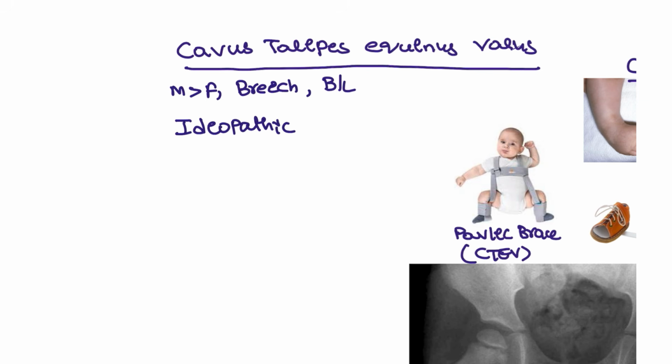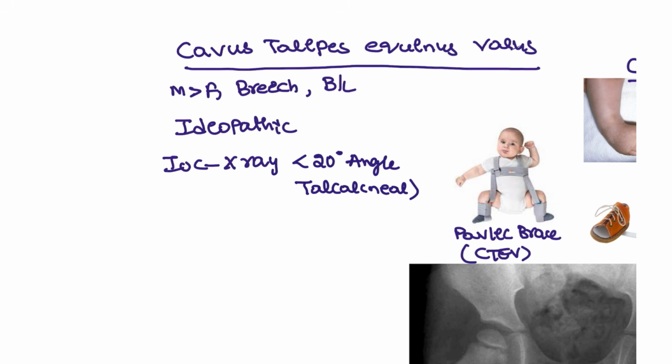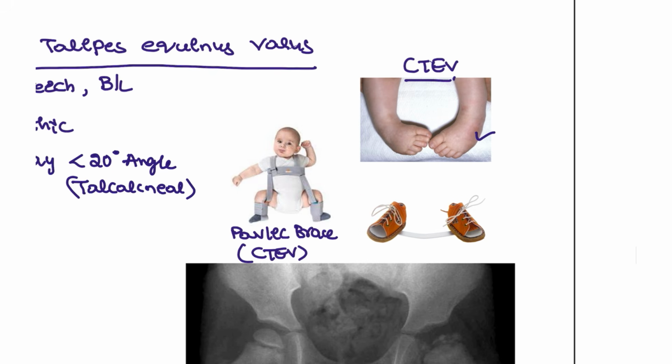Investigation of choice is the X-ray, and in that X-ray you are going to see the talocalcaneal angle of 20 degrees decreased. That is how the patient will present with the condition of CTEV.